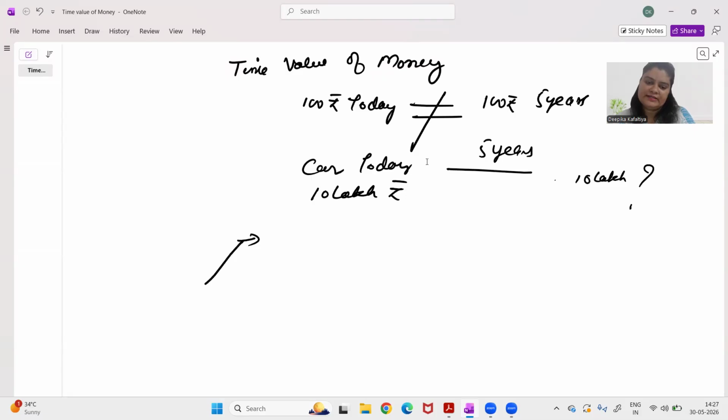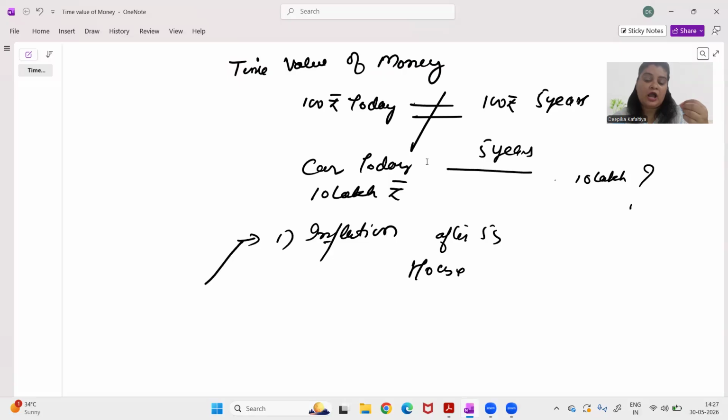So first, the reason, as I told you, is inflation. As time will pass, the goods and services that I need will become expensive. So the amount of money that I need today, I'll need a higher amount of money in future for the same thing. So if as a financial planner, my client tells me that he wants to buy a car after 5 years, or he or she wants to buy a house after 10 years. Now, I don't know what will be the cost of house after 10 years, but I have to plan this for my client. I have to tell him how much to invest today so that he or she can buy a house after 10 years, right?